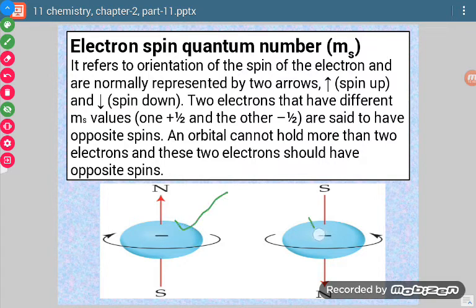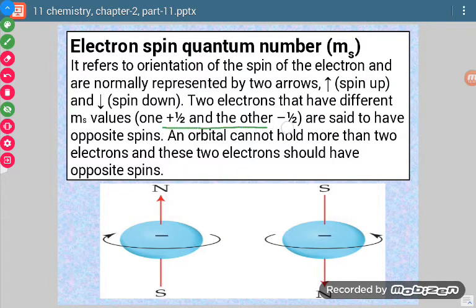So they can be represented in two ways. In case we want to represent them with arrows, then we can represent like this or like this. If arrows are not to be represented, then we can write like this, +1/2 and -1/2. So one represents clockwise motion and another represents anti-clockwise motion.